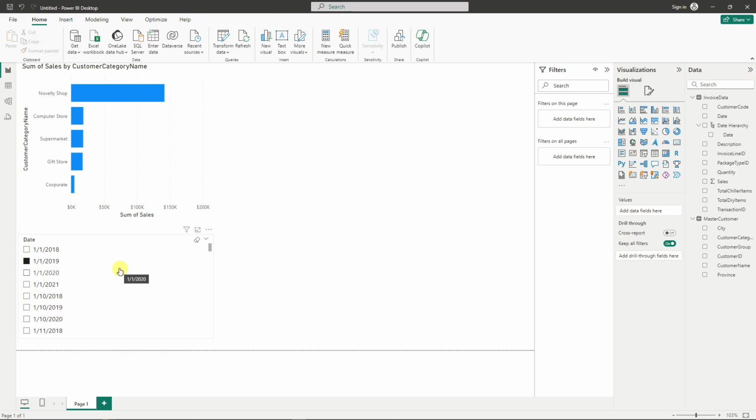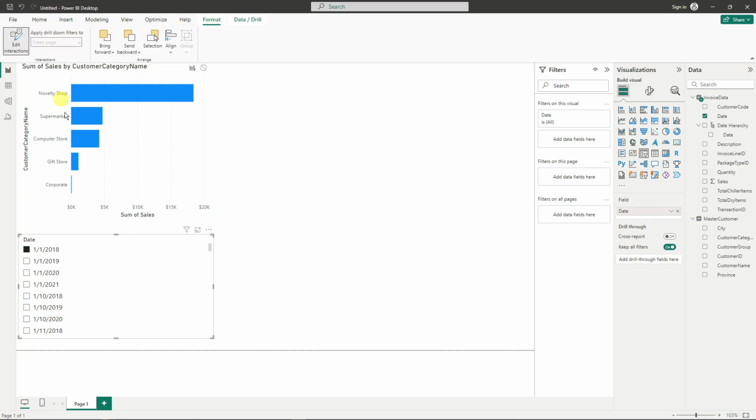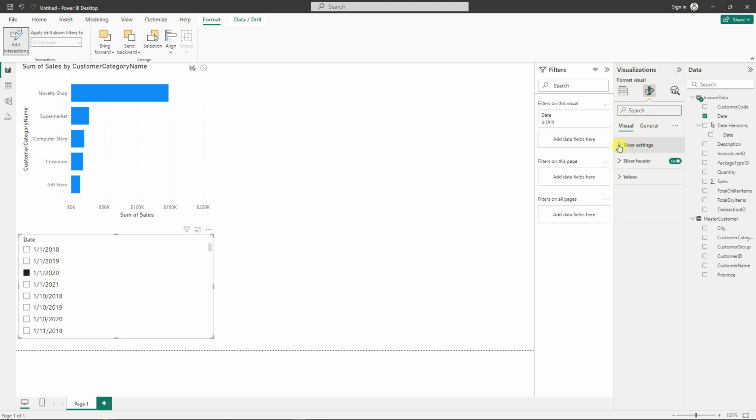So for example, you're not satisfied with what you have here. You only have check boxes and you want to edit how it looks like. Before, it's going to be on here. But right now, as you can see, this setting has moved. So you want to go to Format. And to go to Format, please do not go here. This is a different one. So what you want to do here is go on the Visuals tab. Format your visuals. So Slicer Settings.